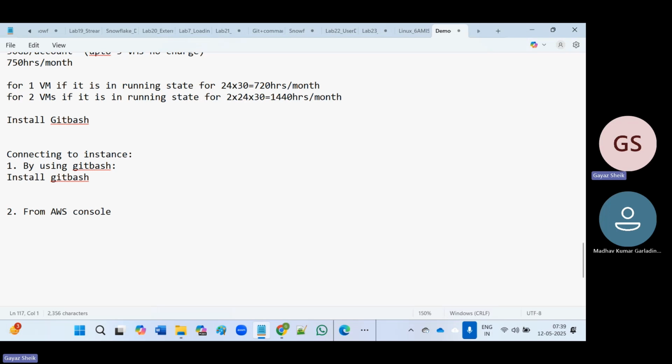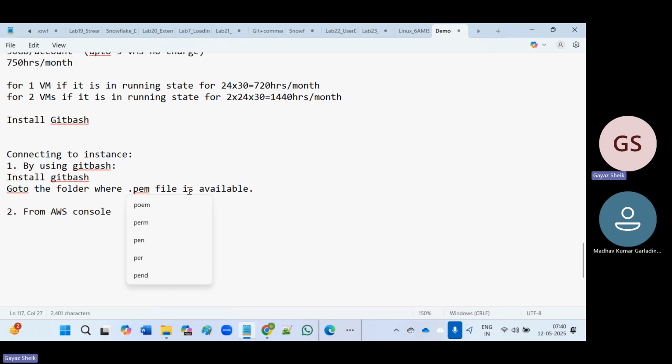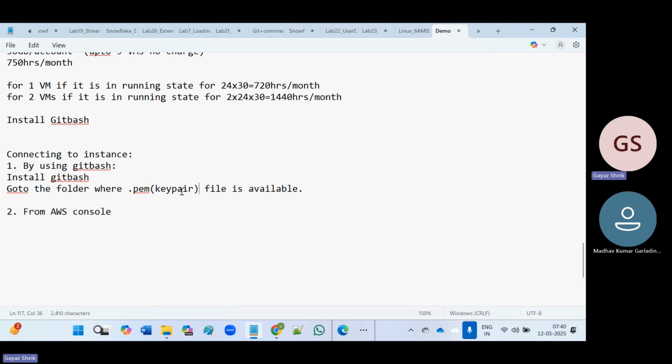After this, go to the folder where the .pem file is available. This is the key pair. While creating the instance, we generated one key pair, right? At that time, we get this .pem file. This pem file will be with our key pair name. So this is the second step we have to follow.